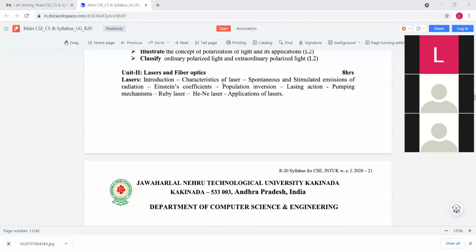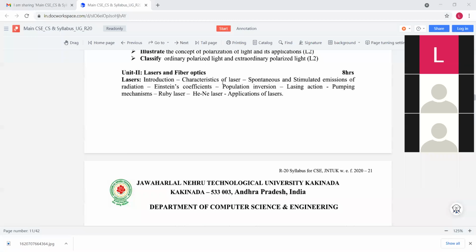Based on these properties, lasers have unique characteristics compared with ordinary light. Ordinary light means general household lights like tube light and bulb. But laser light has quite different characteristics compared with ordinary light.